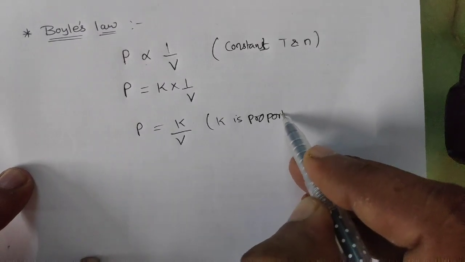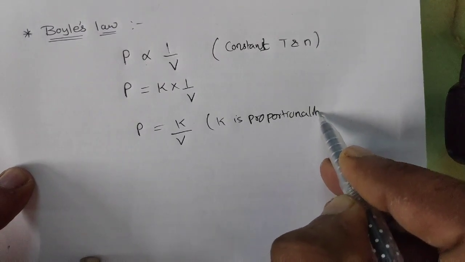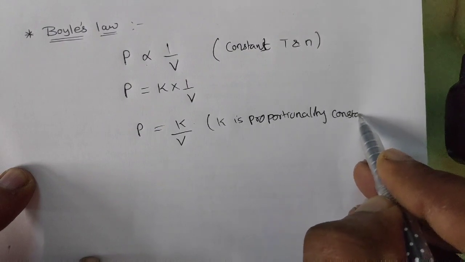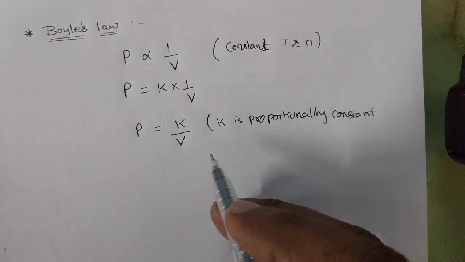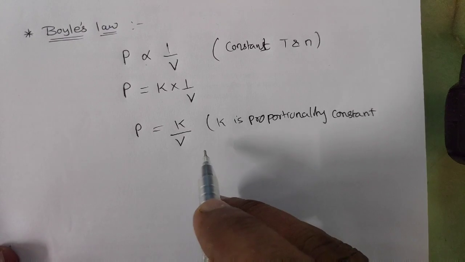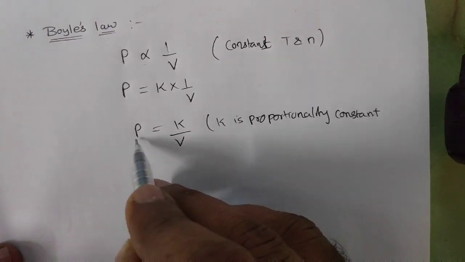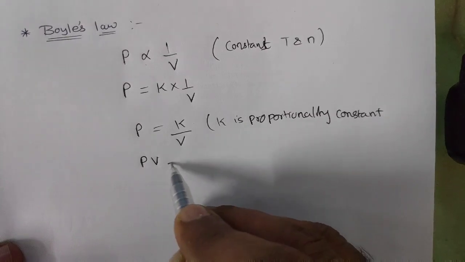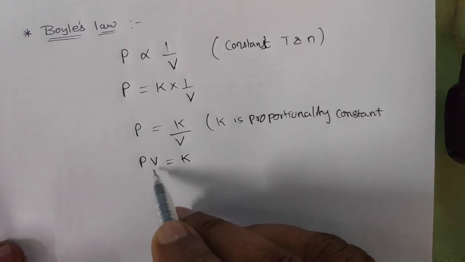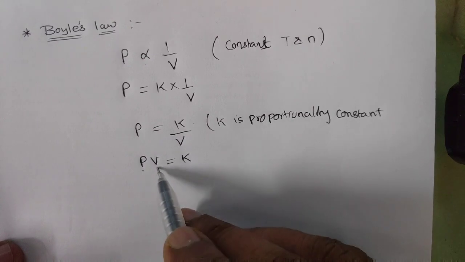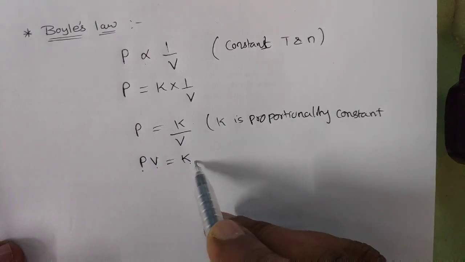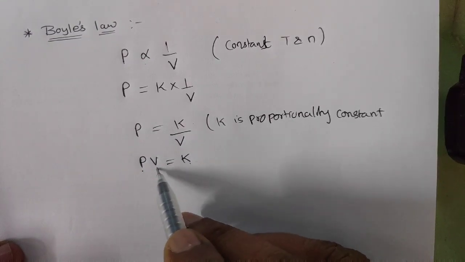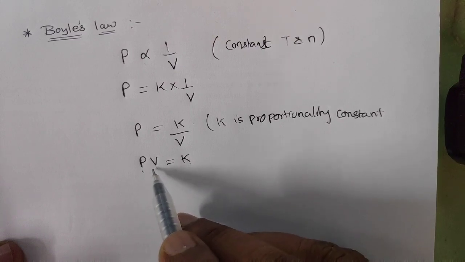What is K? K is the proportionality constant. Now when we take this P and V, we can see PV on either side. So PV is equal to K. Now what is the meaning of that? The product of pressure and volume is equal to K. K means constant.